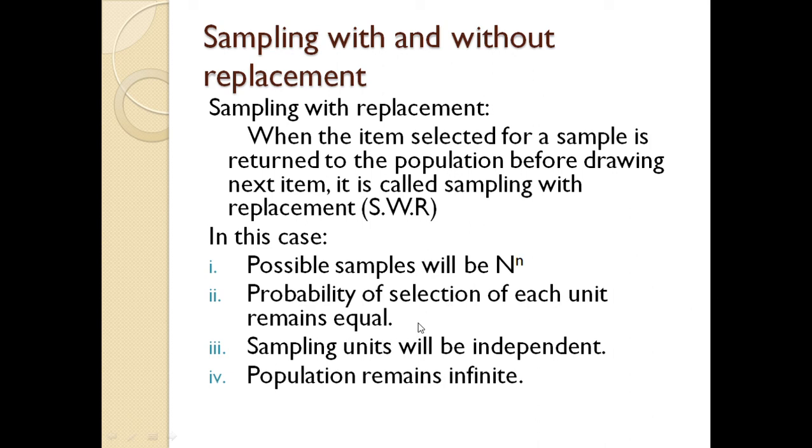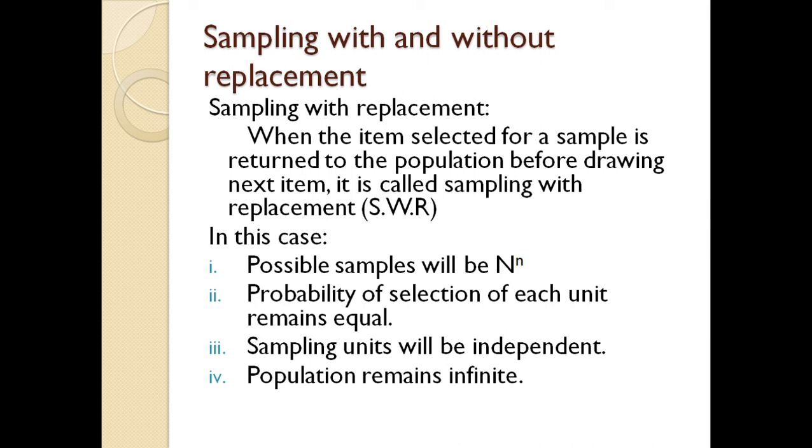Because when you are replacing the item, the population does not change, so the probability of selection remains the same, and sampling units will be independent. The first sampling unit, when it is replaced, will not affect the whole population, so the sampling units will be independent of each other. They will have no connection, and the population remains infinite.